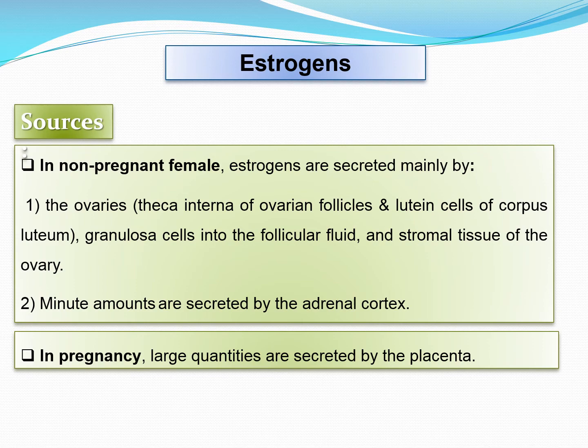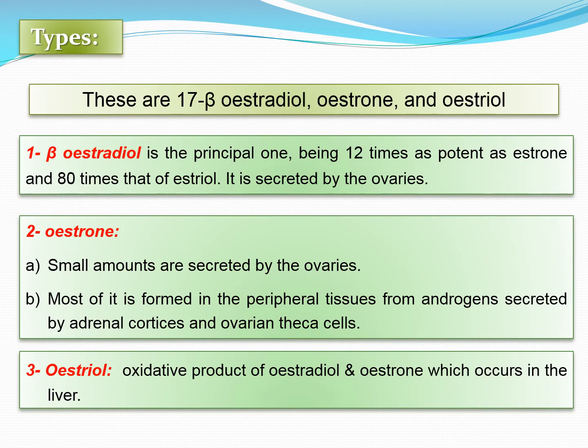The estrogen is produced in the non-pregnant female by the ovaries, that is the theca interna of the ovarian follicle and the lutein cells of the corpus luteum. Granulosa cells release this estrogen into the follicular fluid, and the stromal tissues of the ovaries also produce it. Minute amounts are also secreted by the adrenal cortex, but in the pregnant state, large quantities are secreted by the placenta. There are three types of estrogen present: beta estradiol, estrone, and estriol.